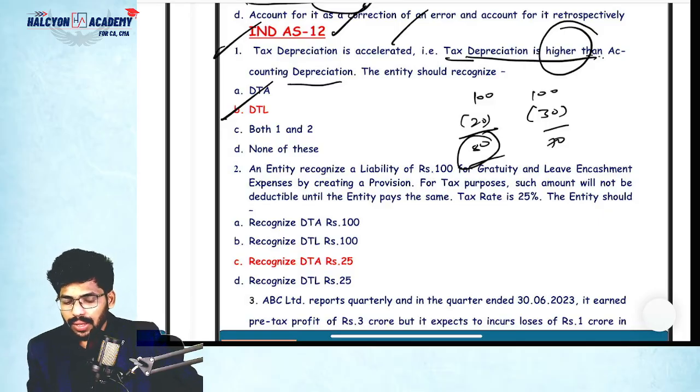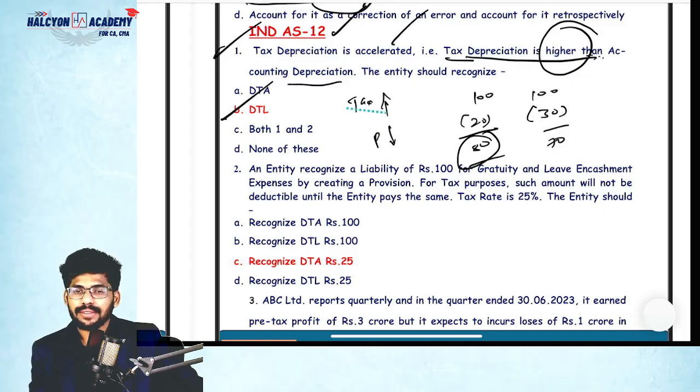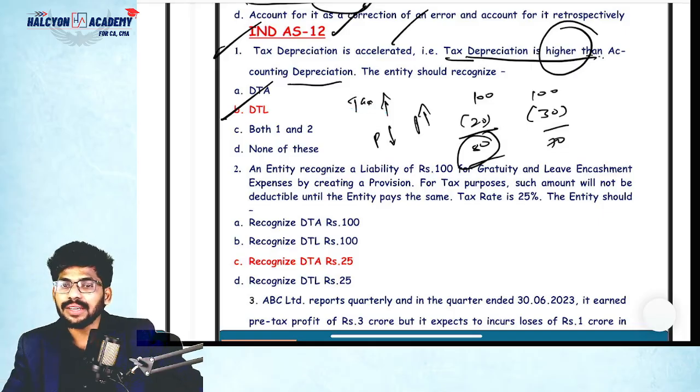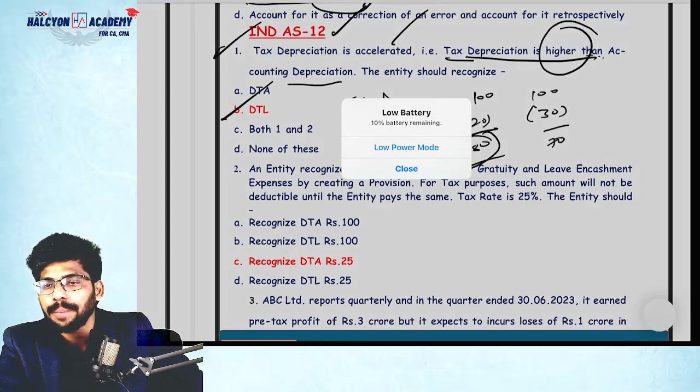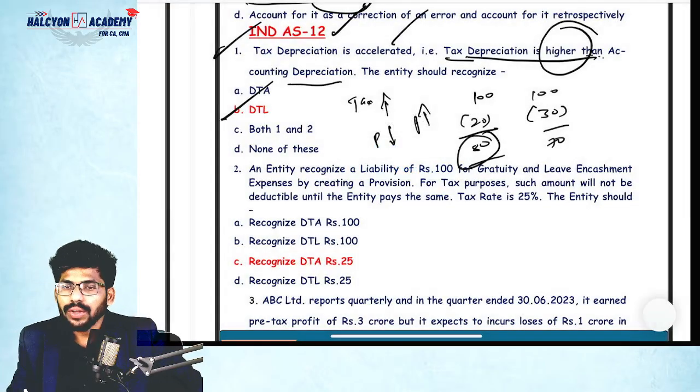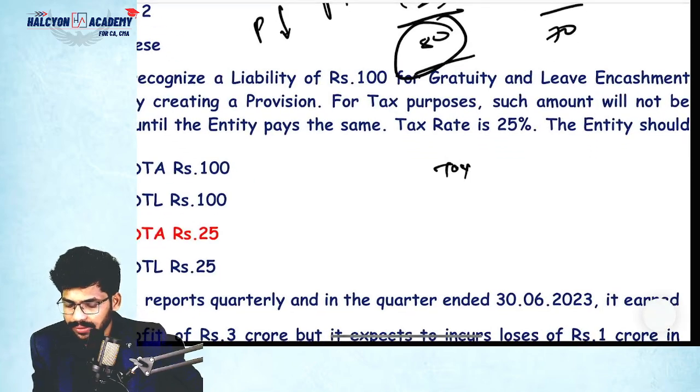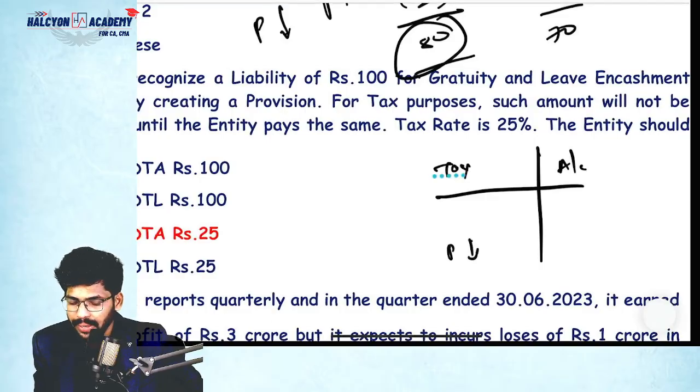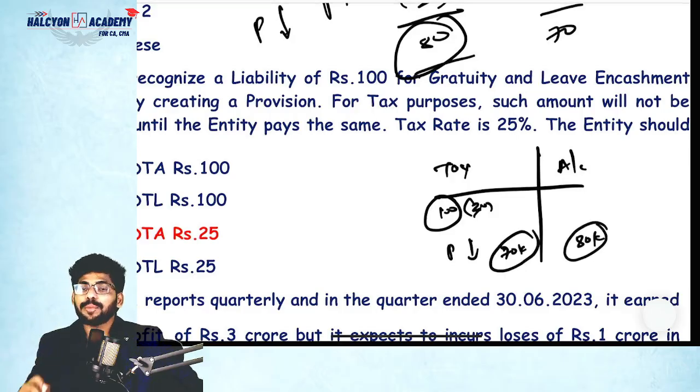That's it. Otherwise you can think like this only, but as per Ind AS 12 it was not encouraging. Suppose as per tax, depreciation is more, right? Depreciation is more means profit will get less. But as per accounting, profit will be higher because we are charging lesser depreciation, correct? So this is tax, this is accounting. As per tax, higher depreciation means profit will be low. Suppose example 100 minus 30, net profit is 70,000. Assume that here 80,000 is the net profit. Which profit is more, guys?